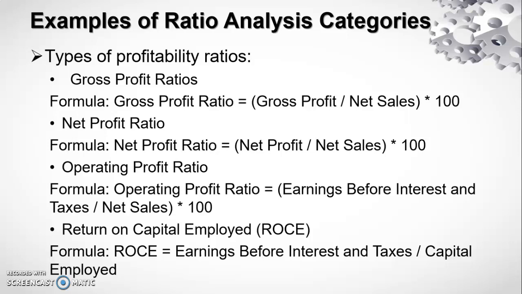Third one, operating profit ratio. Operating profit ratio is used to determine the soundness of a company and its financial ability to repay all the short-term and long-term debt obligations. The formula used for the calculation of operating profit ratio is earning before interest and tax by net sale into 100.